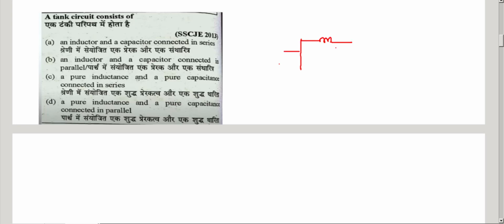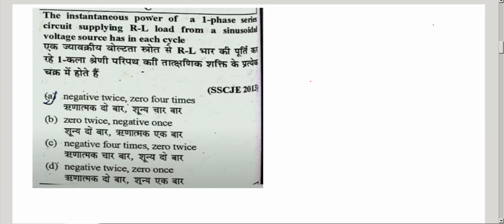So this is resistance, inductance and capacitance. Pure inductance and pure capacitance connected in parallel. So a tank circuit is a pure inductance and pure capacitance connected in parallel. Okay, next question. The instantaneous power of a single phase series RL circuit from a sinusoid voltage source has